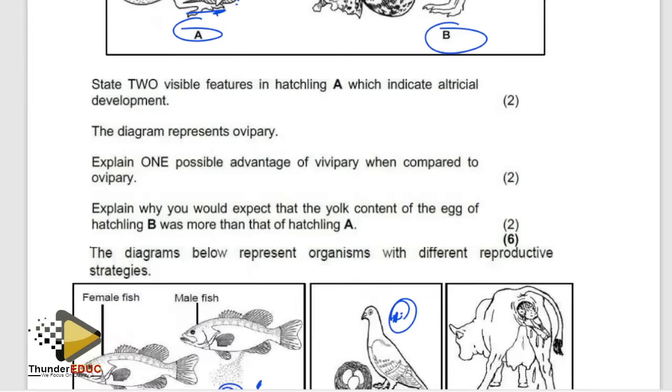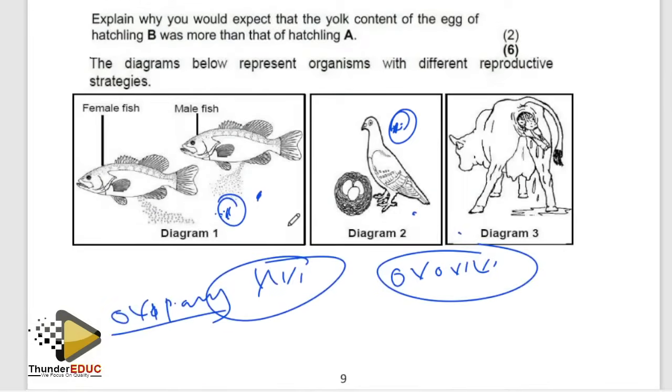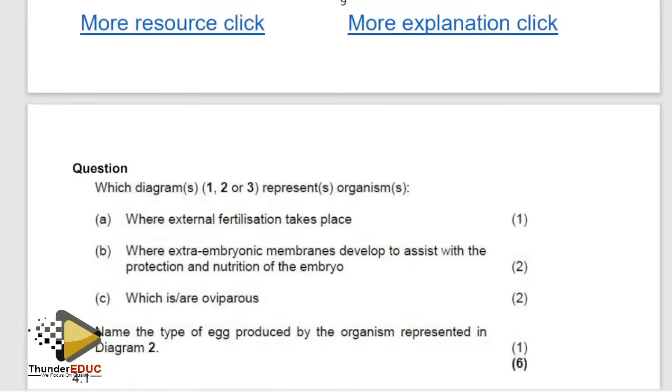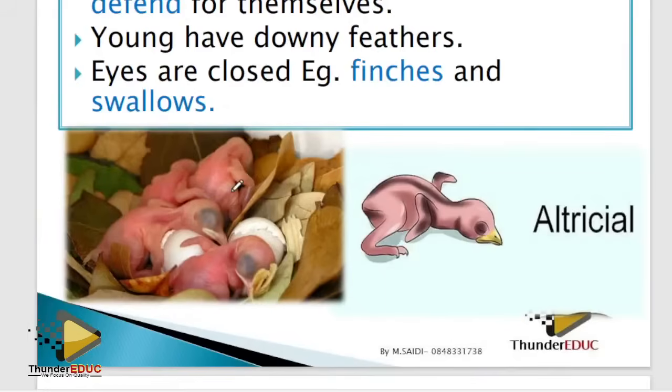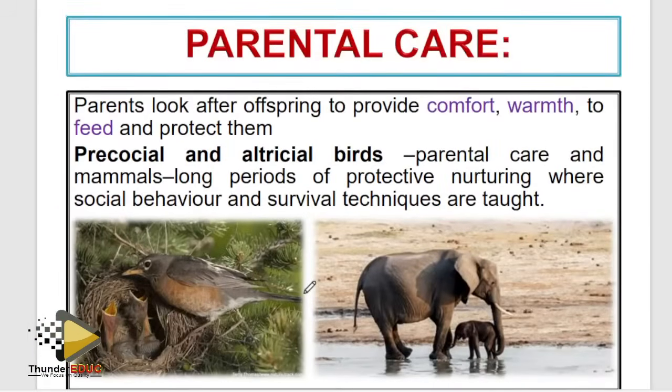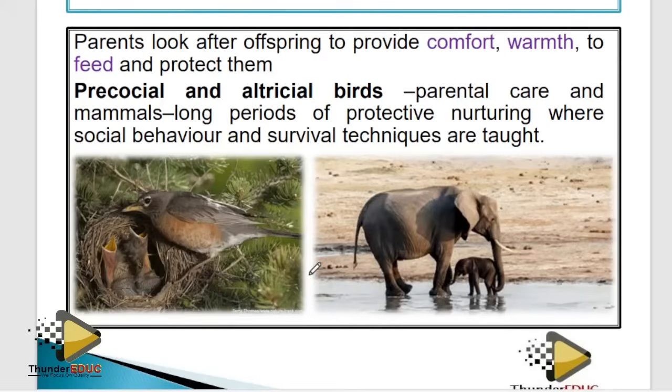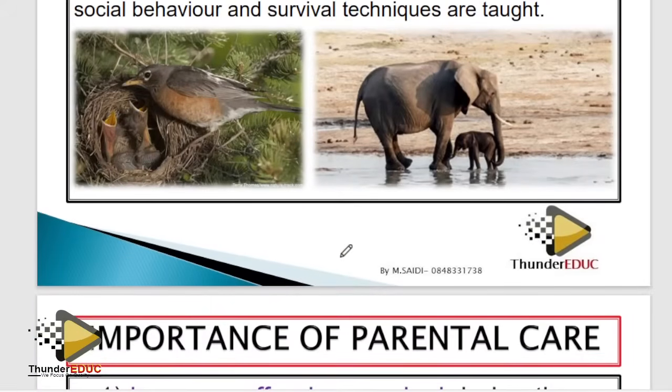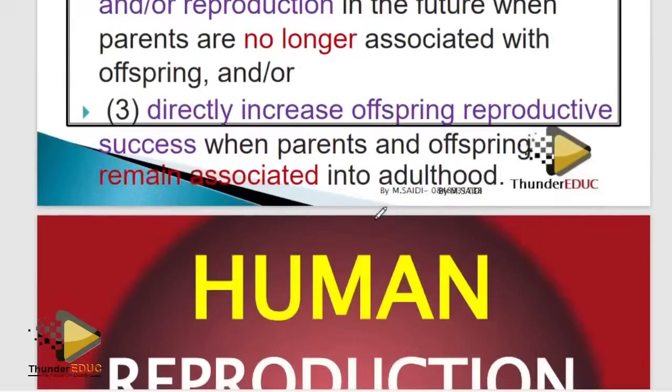All right, let's continue to the next. So that is the topic. Parental care. Why do we need parental care? Basically, when we talk about parental care, it is to bring about protection of these organisms so that they can reach maturity. So you prevent them from being attacked by the predators. So basically, that's parental care. I'm not teaching, I'm just trying to do the highlight. So that topic is done.